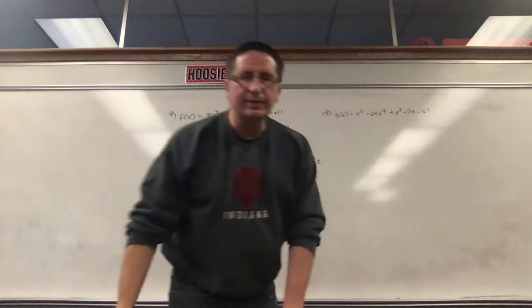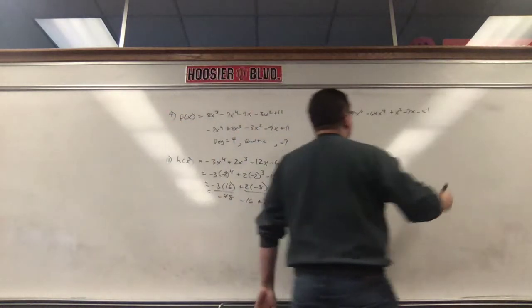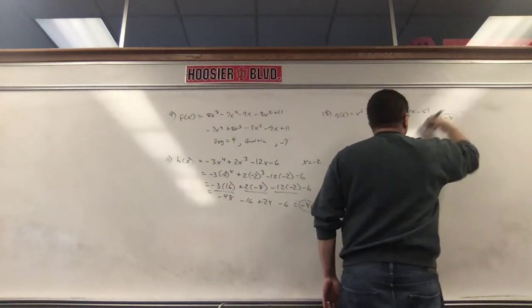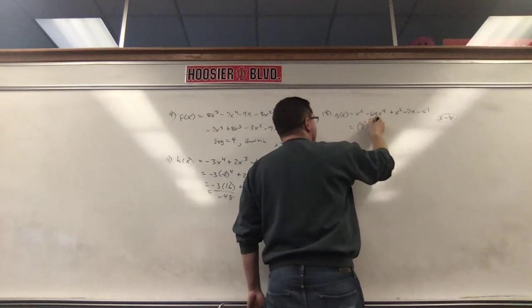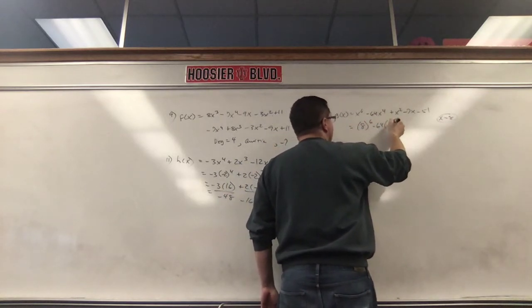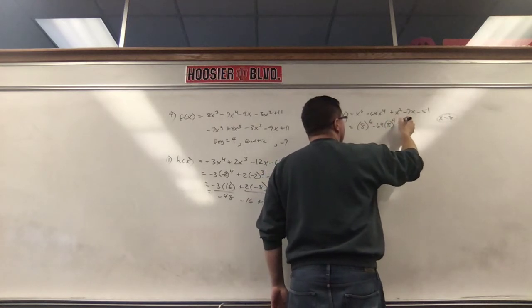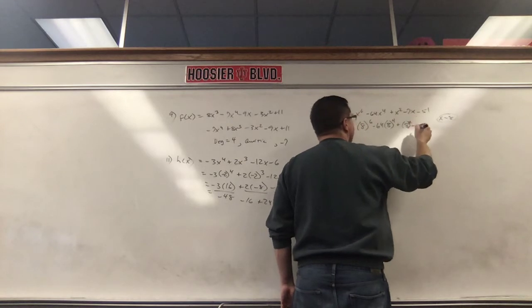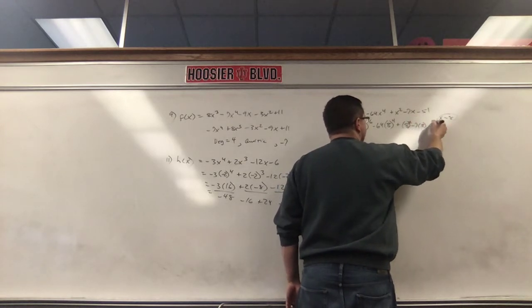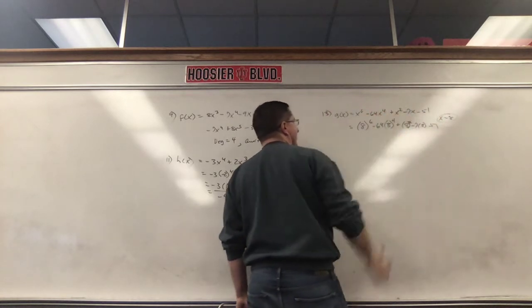X is 8 or negative 8? X equals 8. Okay, so let's plug in 8. So 8 to the 6th minus 64 times 8 to the 4th, plus 8 squared minus 7 times 8 minus 51. I just plugged in 8 here, here, here, and here, okay?